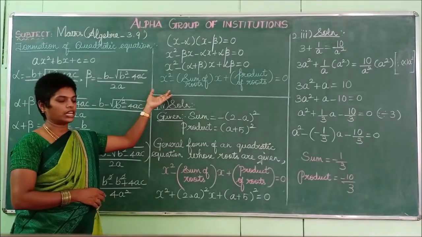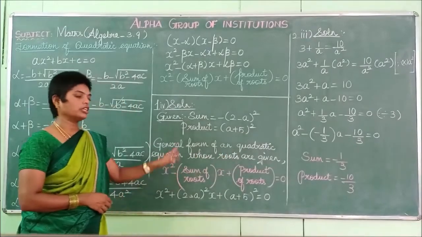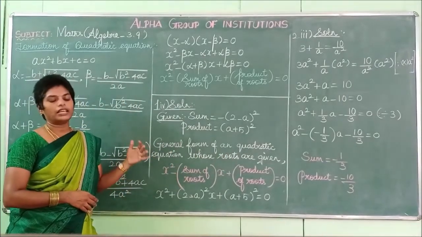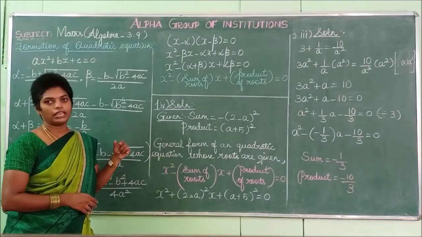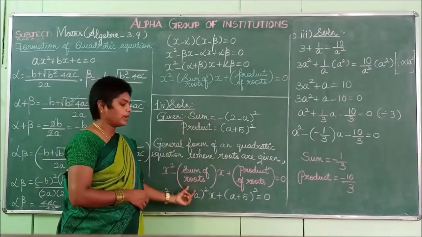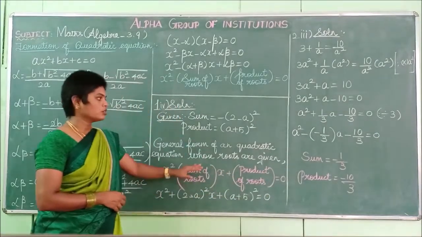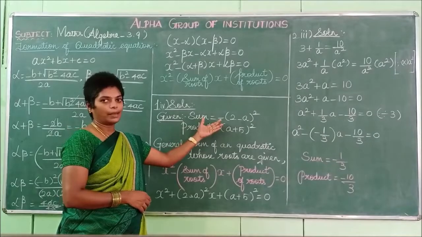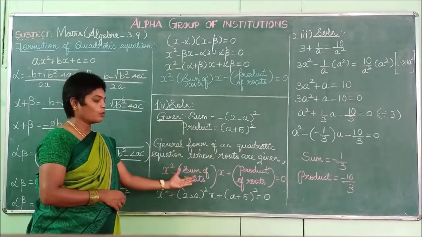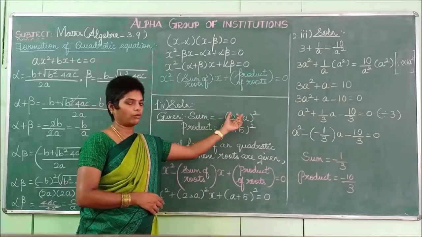Now we find out the general formula. So you write the general form of a quadratic equation whose roots are given. When they give roots, how to find the equation is by using this formula: x square minus sum of the roots into x plus product of the roots is equal to 0. So in the question they already gave the sum and product, so how to substitute? What is our sum of the roots? Minus of (2 minus a) whole square.